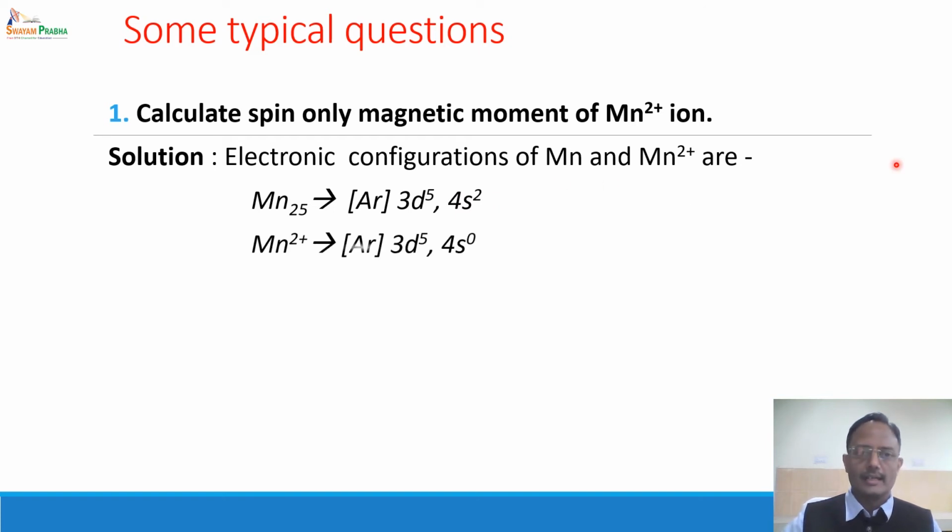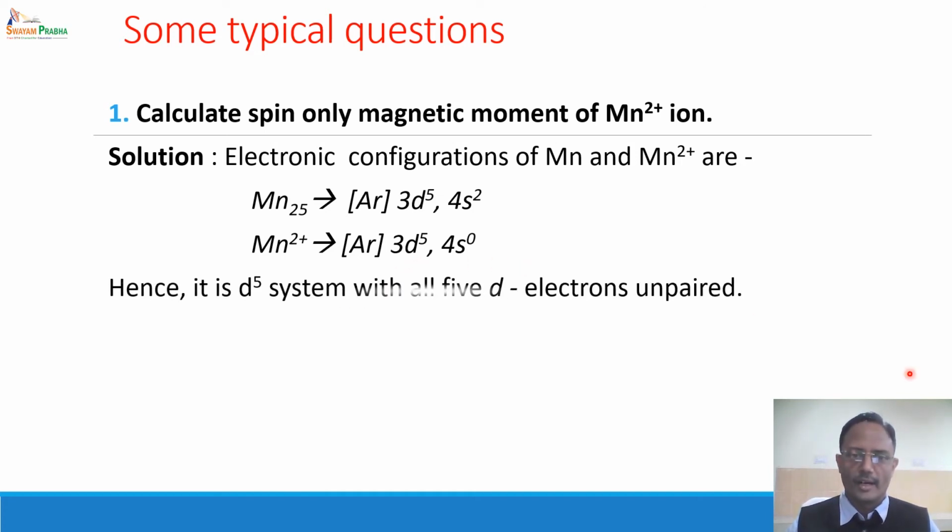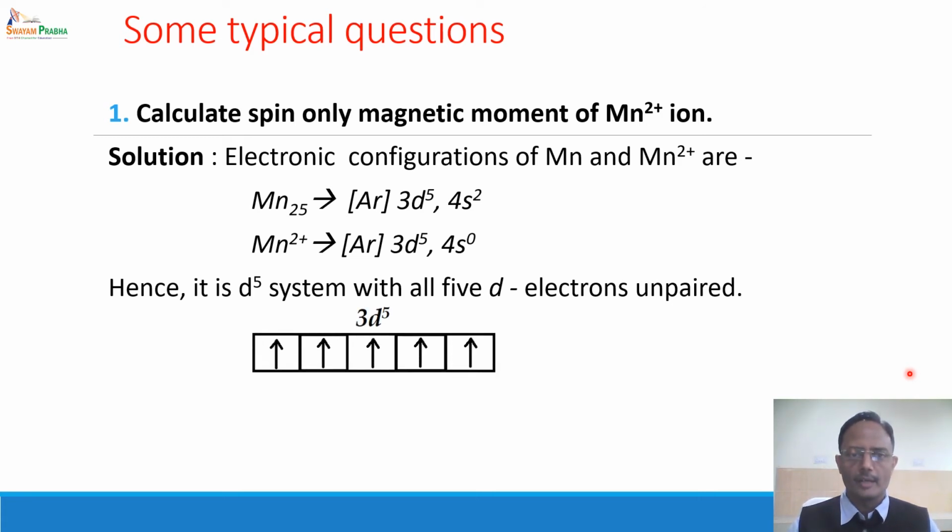As a result, the electronic configuration of Mn2+ is 3d5 4s0. Since it is 3d5, all the 5 electrons are unpaired because there are 5 d orbitals and 5 electrons, and according to Hund's rule of maximum multiplicity, each orbital gets one electron and all the electrons have parallel spins.